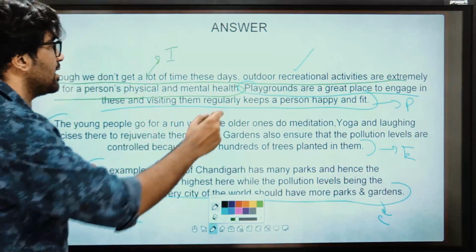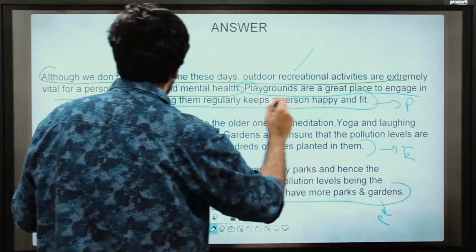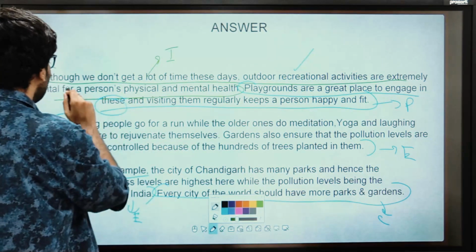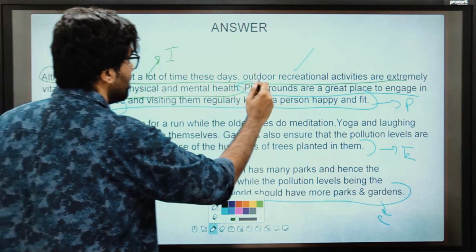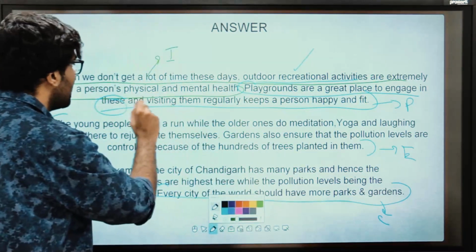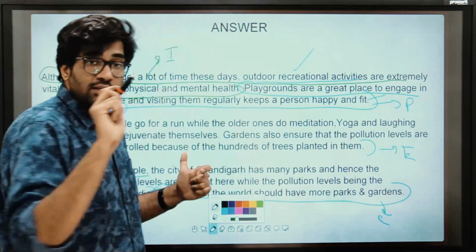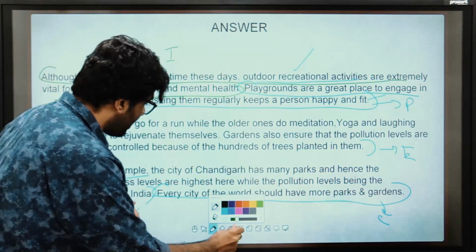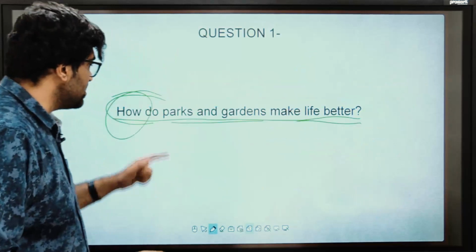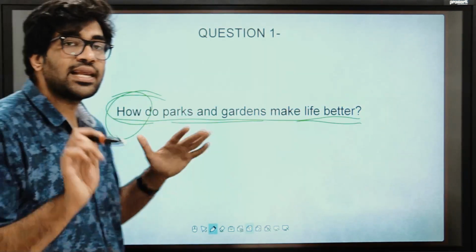Playgrounds are a great place to engage in these activities that I am talking about, recreational activities, and visiting them regularly keeps a person happy and fit. This is my point. So the question was, let's have a look at the question. The question was, how do parks and gardens make life better?